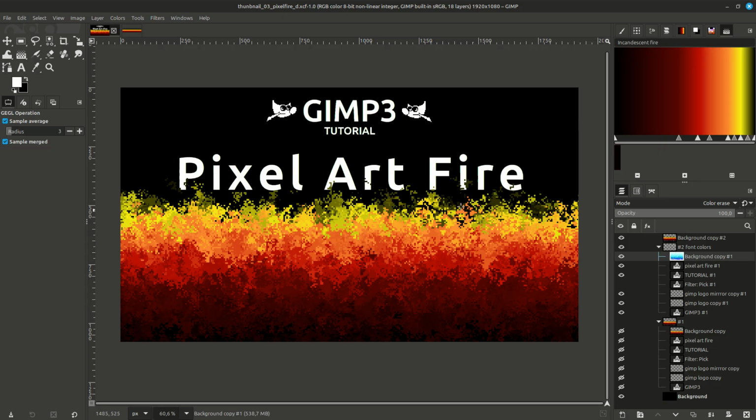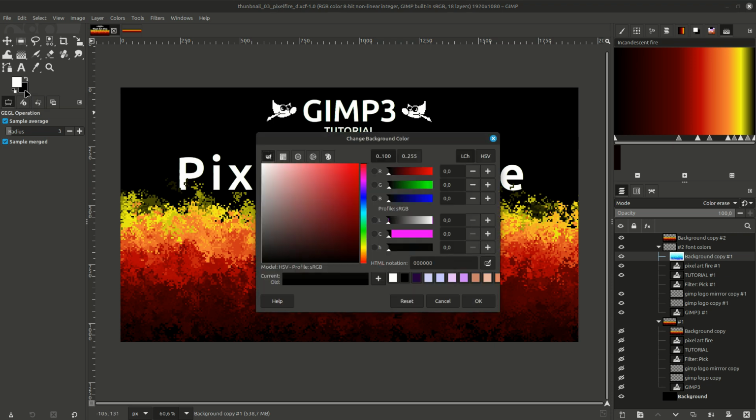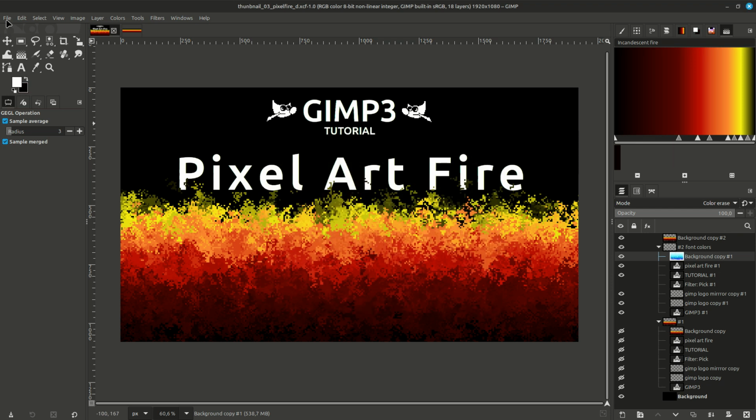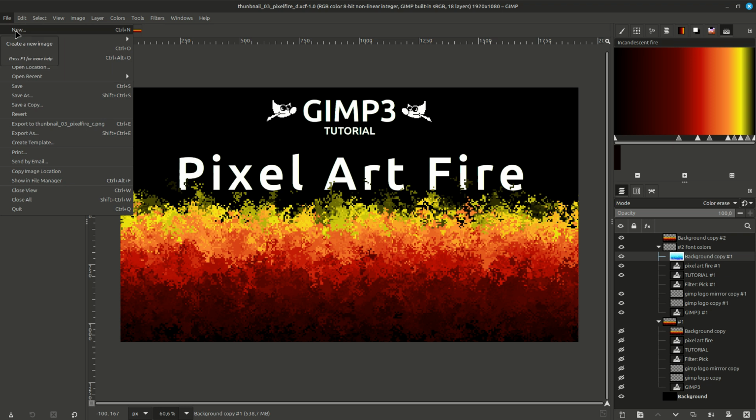So we are going to generate a pixel art fire like this one. First, be sure to have black selected as the background color, like that. Then we click on File, New.